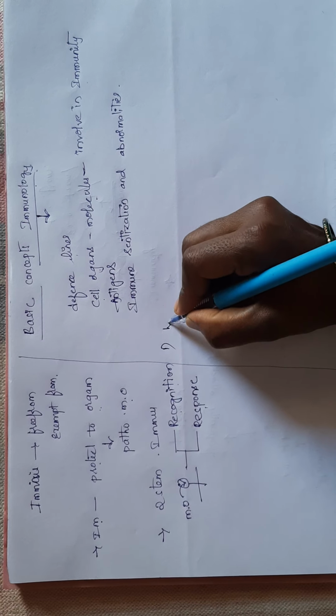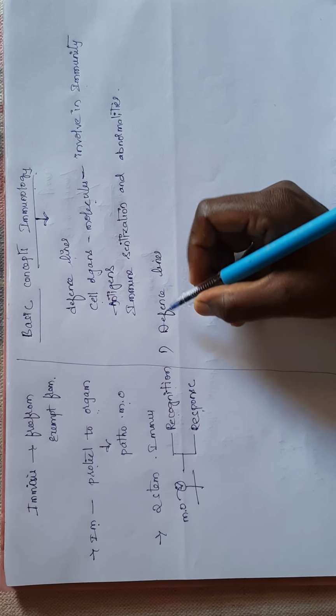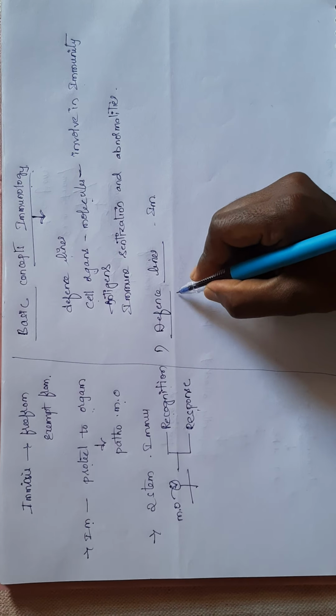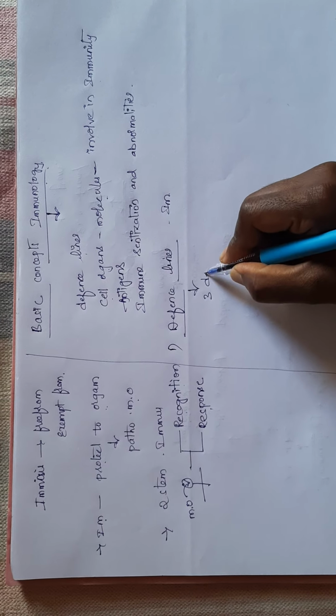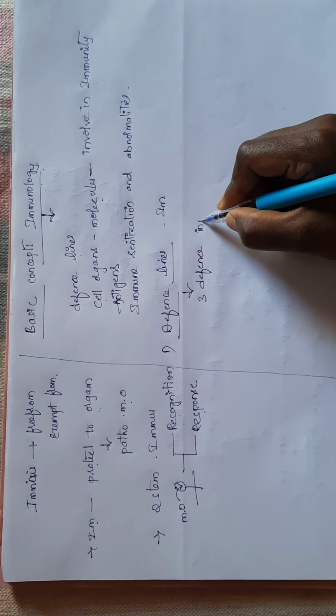Number one, defense lines. So there are three defense lines in our body.